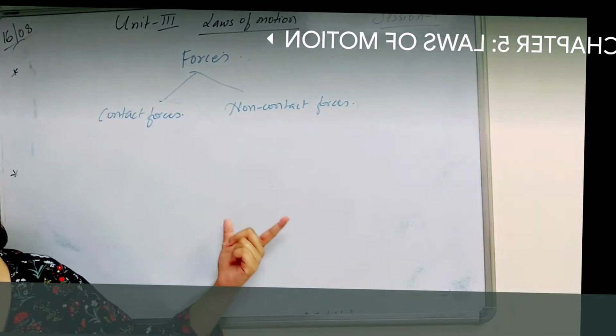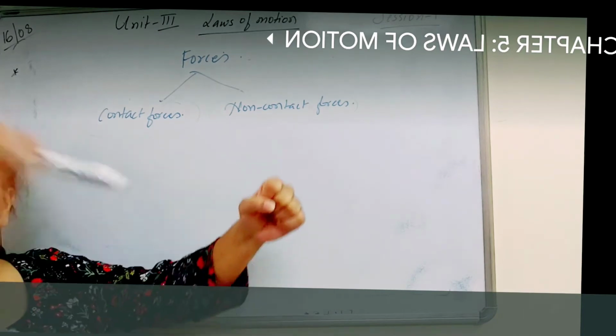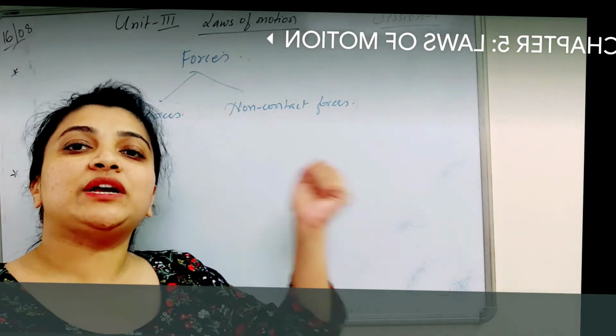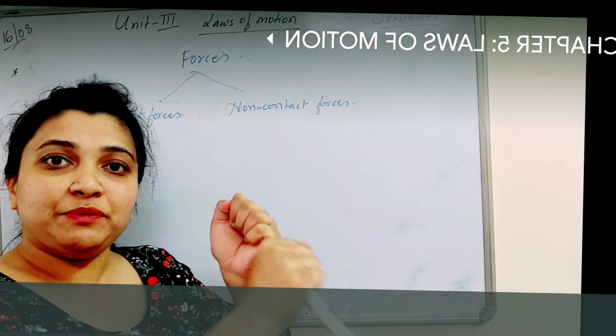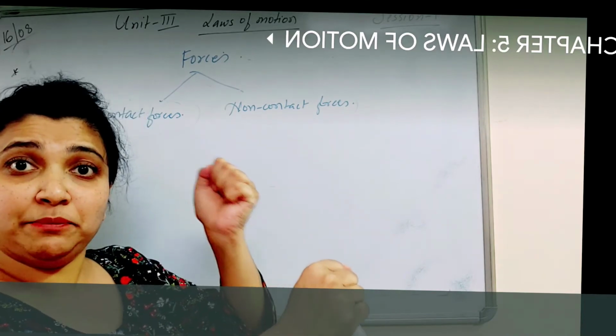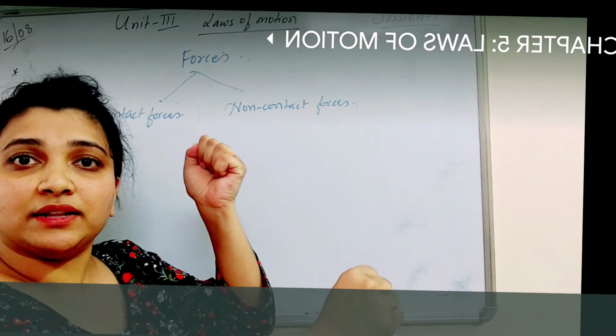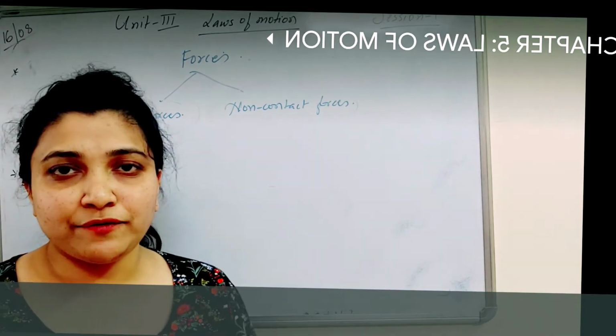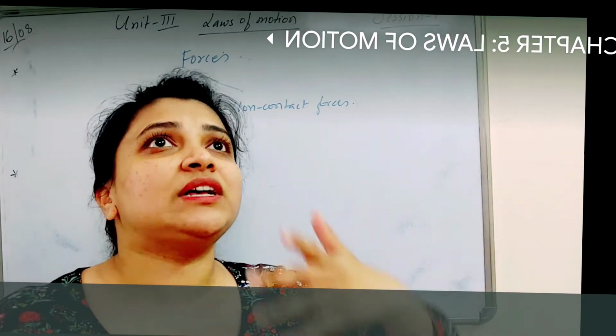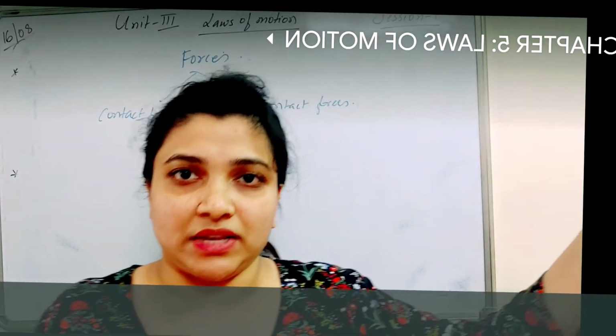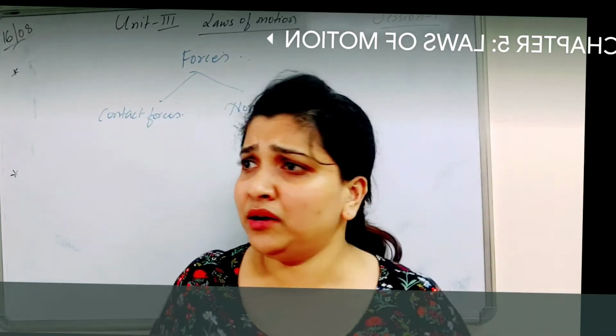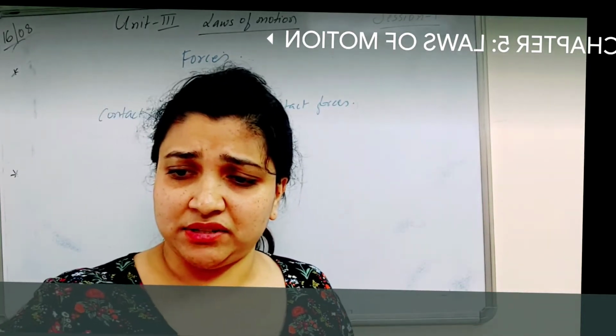So in contact forces, one object experiences a force when the other object comes into the picture, because they are both in contact with one another. Then I call them contact forces. Examples of contact forces are mostly everything that we see. Now, what is this?